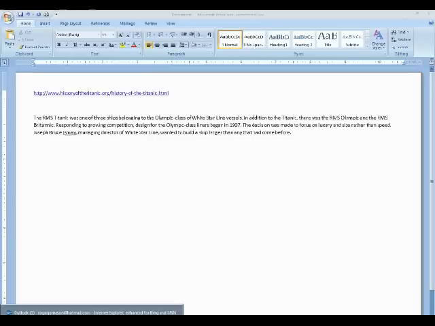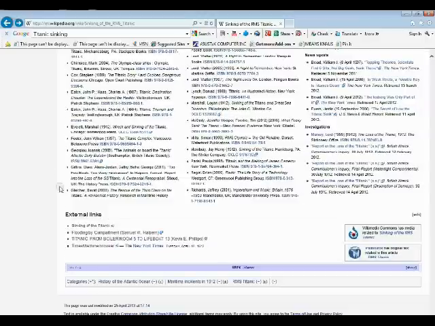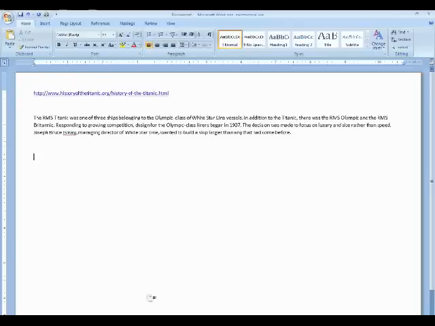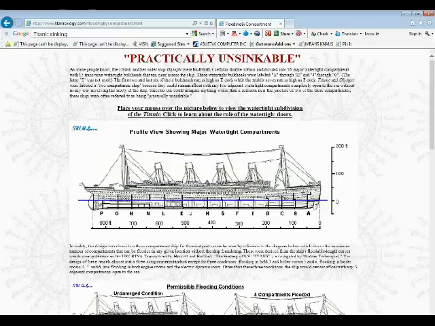Okay, so let's go back to Wikipedia and let's scroll down to the very bottom. Remember the external links. I'm going to click on the second one. I already looked at the first one and I already pulled off the information that I want to use off the first one, and I have it right here in my Word document. So the second link, I'm going to click on it.